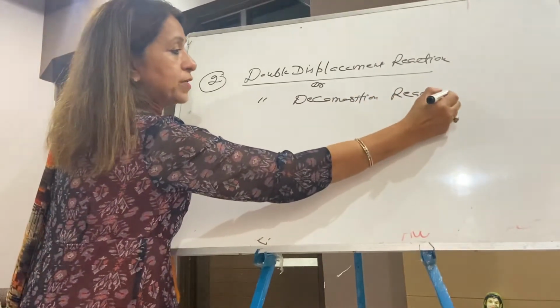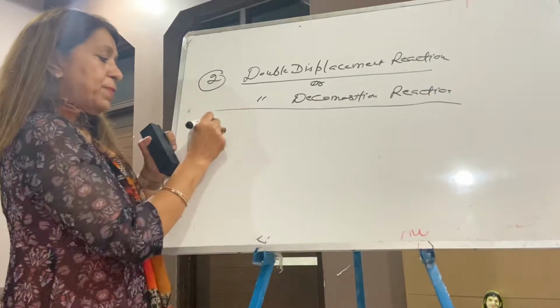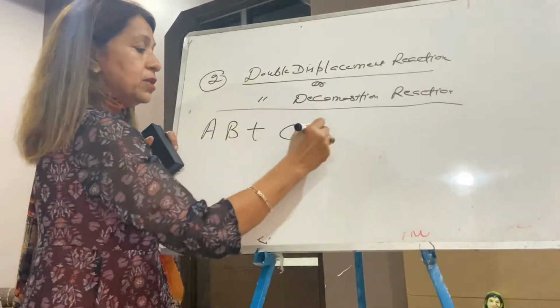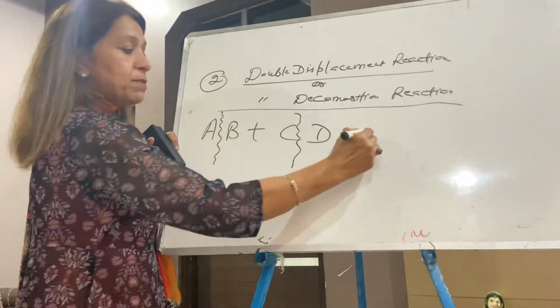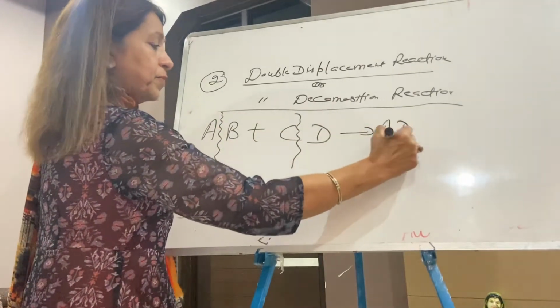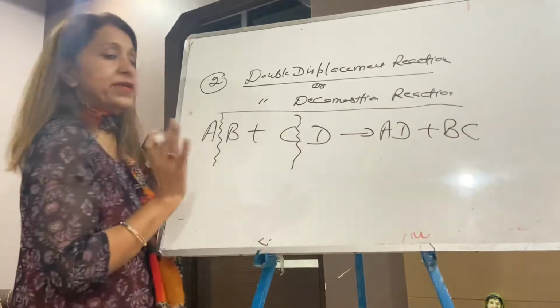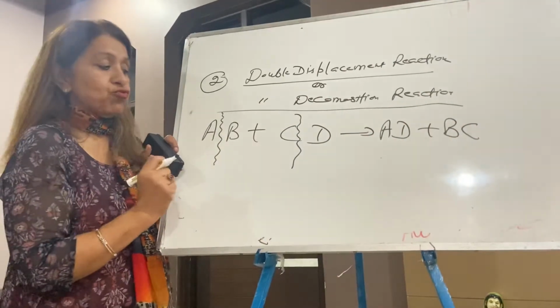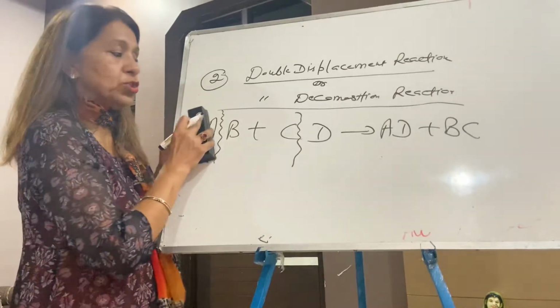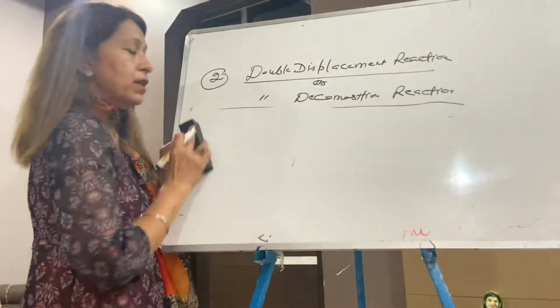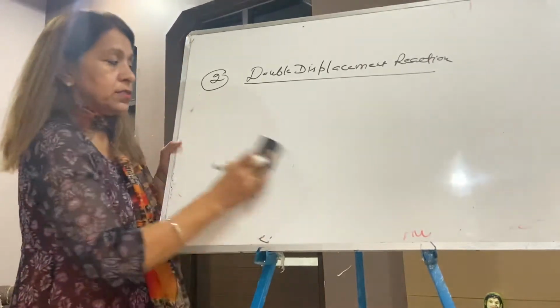AB plus CD, the answer will be AD plus BC. So it's a double displacement reaction, also called double decomposition reaction. Okay. Now I'm taking one reaction under this.